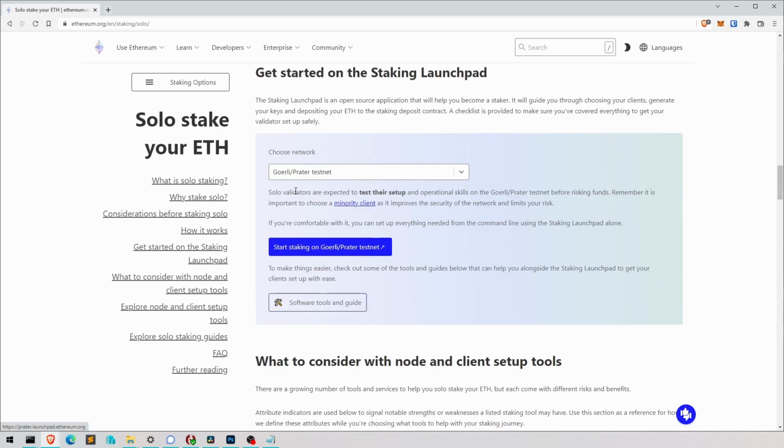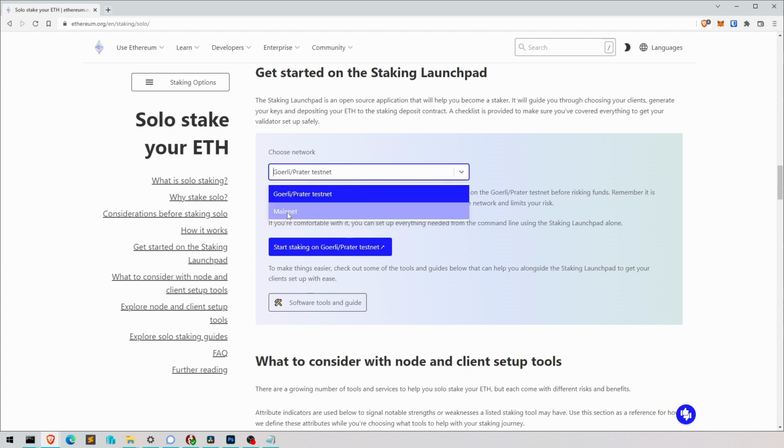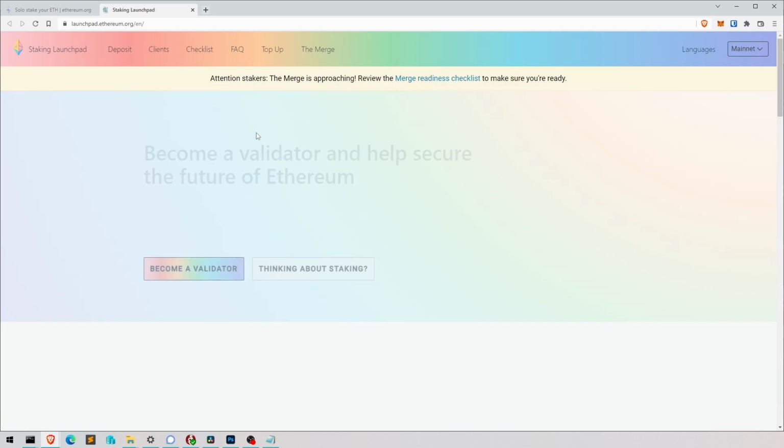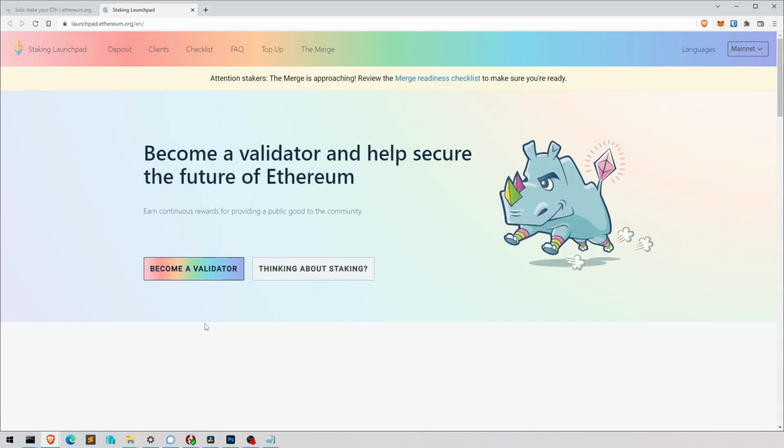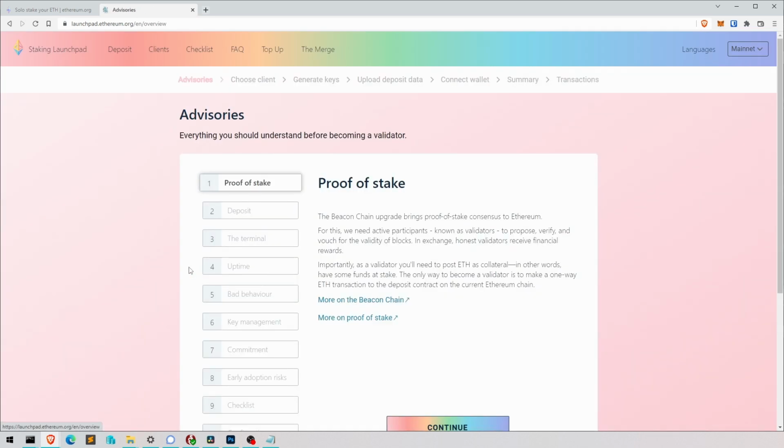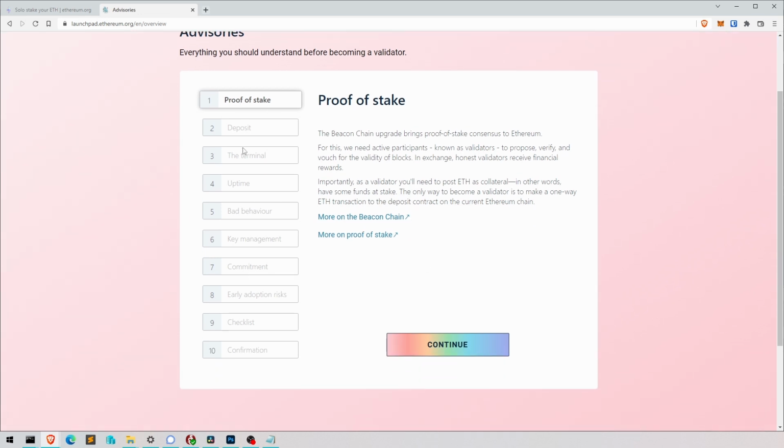long. Now here, if you want to test it out, which I urge you to do, do it on the testnet. But I'm going for the real thing now. Now it goes to the Launchpad, and here we're going to click on Become a Validator. Now this is super important. Read through this. Yeah, well, I'm just going to rush through it, but it explains what proof of stake